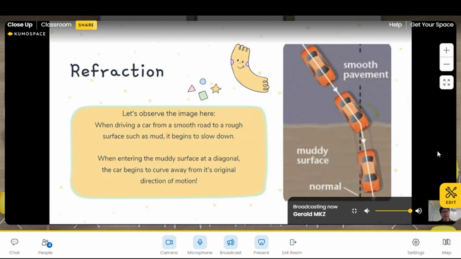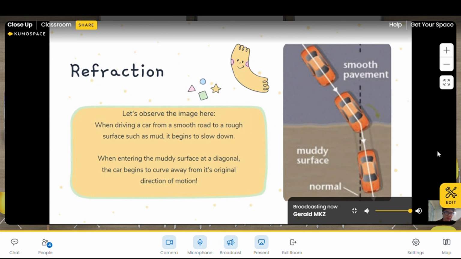So let's use this analogy of a car. When driving a car from a smooth road to a rough surface such as mud, it begins to slow down. But it doesn't slow down uniformly. If you see here, the car is entering the muddy surface at a diagonal, and it begins to curve away from its original direction of motion.